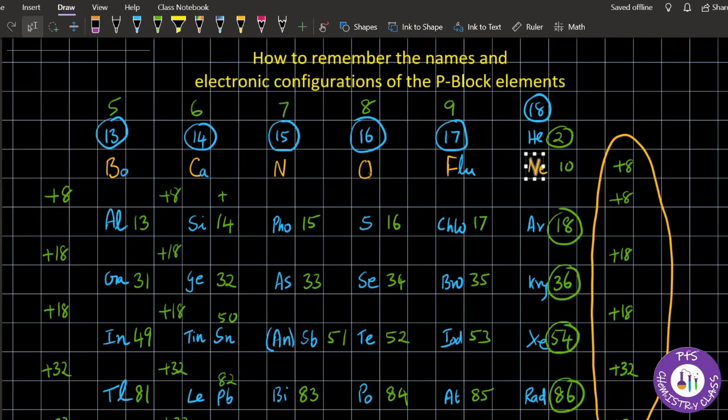Group 16 is OCTEPO: oxygen, sulfur, selenium, tellurium, polonium. And then fluclobroidat: fluorine, chlorine, bromine, iodine, and astatine. And last one is He near chryserad: helium, neon, argon, krypton, xenon and radon.